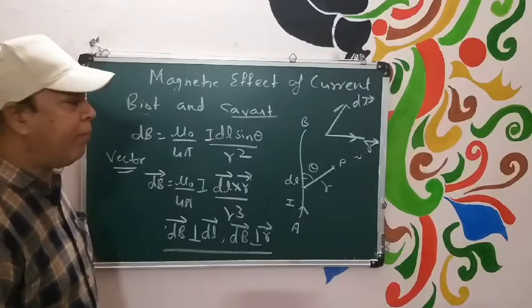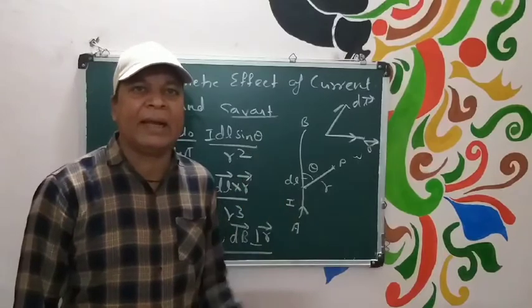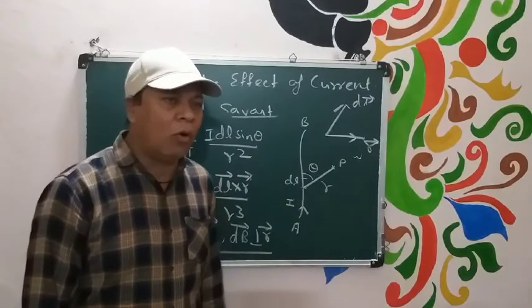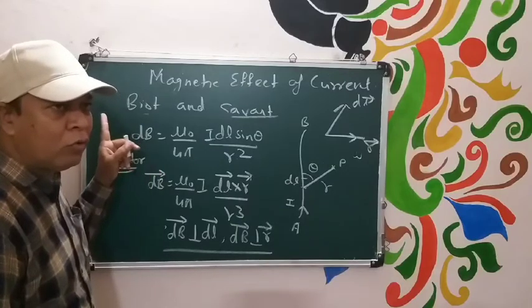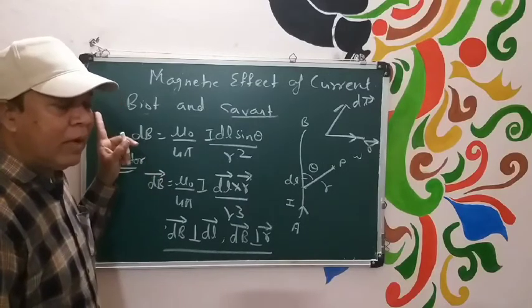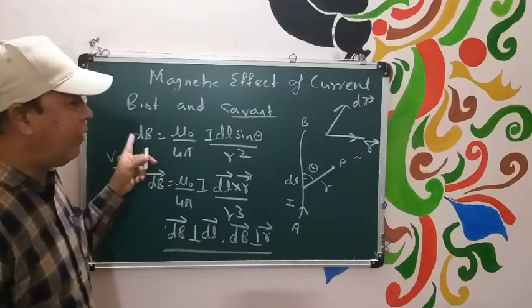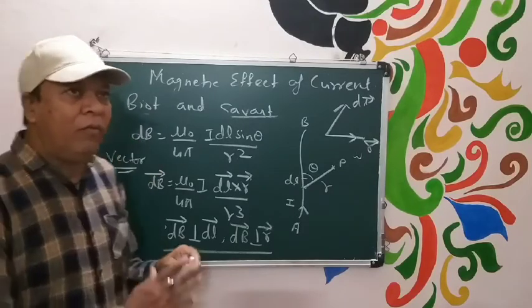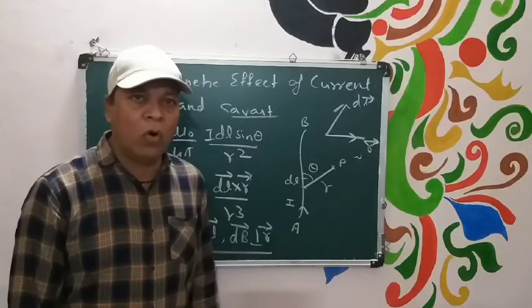Now if you want to apply this Biot and Savart's law for any current carrying conductor, so obviously we will use this formula only. We will choose one small element, and by choosing this small element we will find the value of dB, and then we can integrate this formula for the whole conductor.